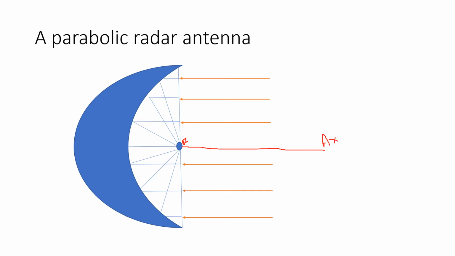This shape is like a waveform, so we can say the wave front. So wave front. We will discuss this antenna in the next slide.